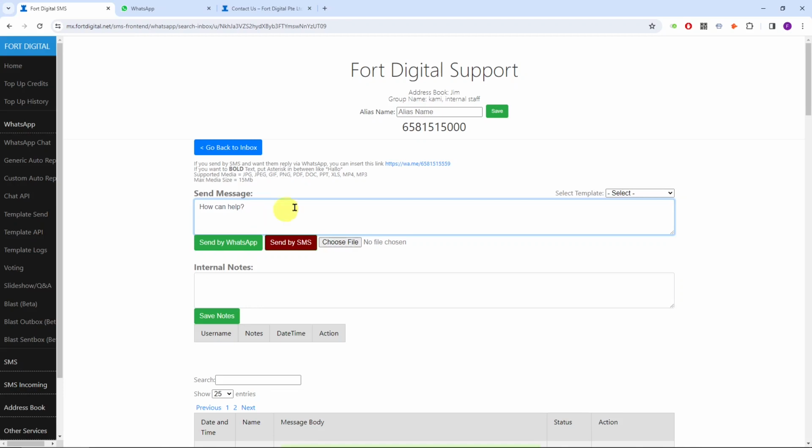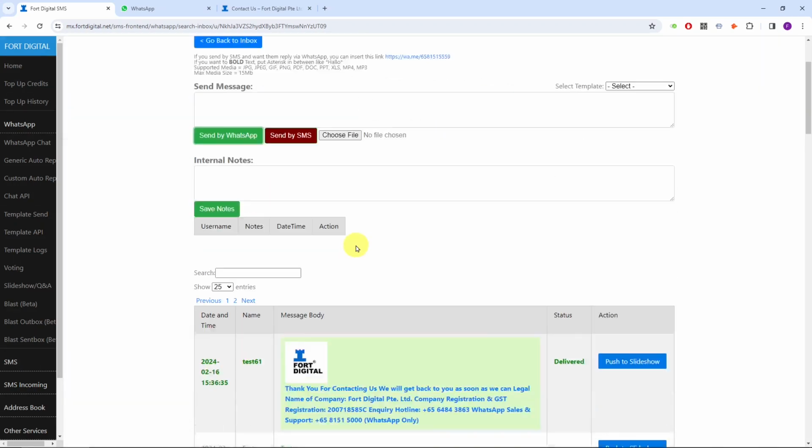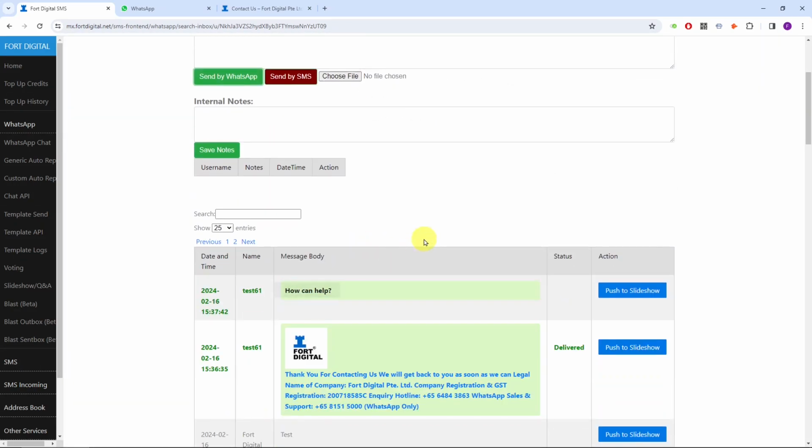As you can see, this is a centralized system. Your staff can read all the incoming WhatsApp and reply to the customer from anywhere in the world. This is the biggest advantage of this system. It's a centralized system. So I already replied, and then the customer can reply back and so on and so forth. So this is chatting.